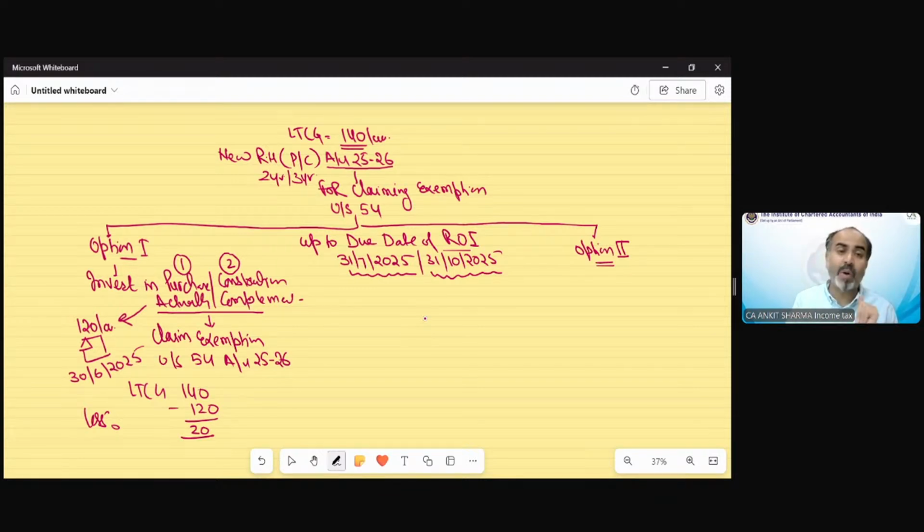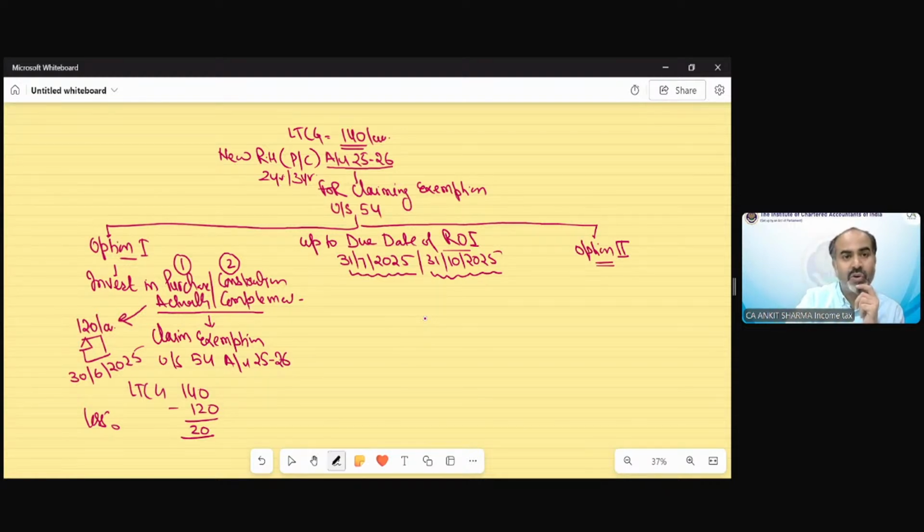So now again, the problem is this. If we need to purchase or complete the construction technically up to 31st of July or 31st of October, then what is the benefit of this 2-year and 3-year provision? Because technically this 2-year or 3-year does not matter in this case.